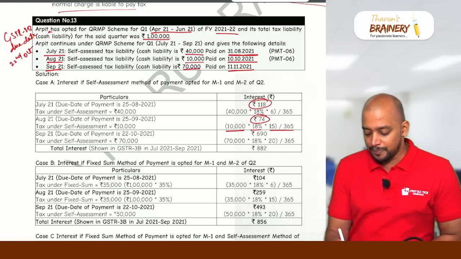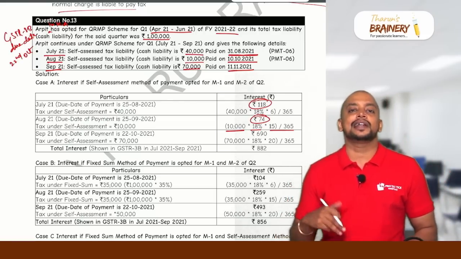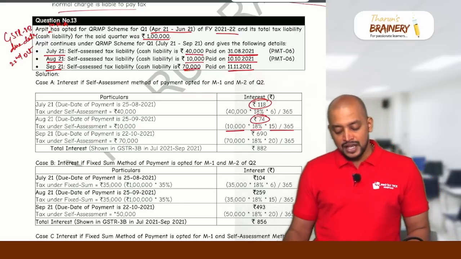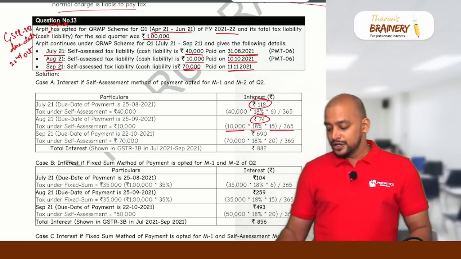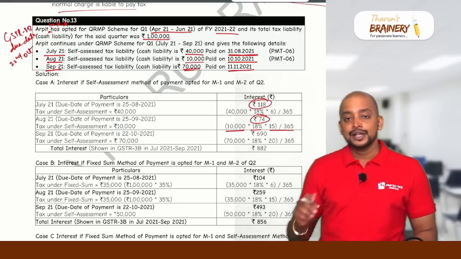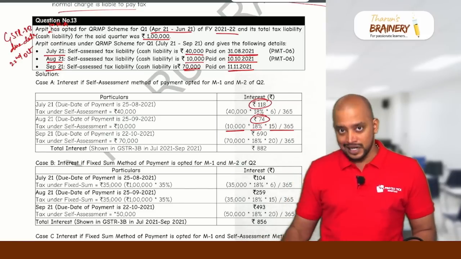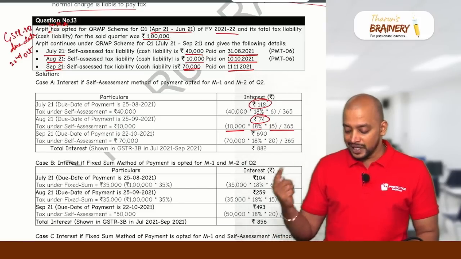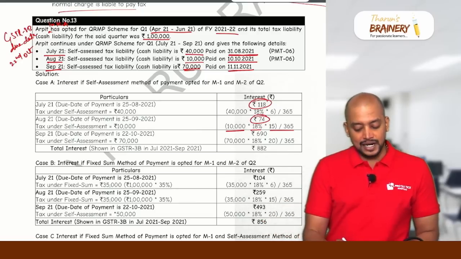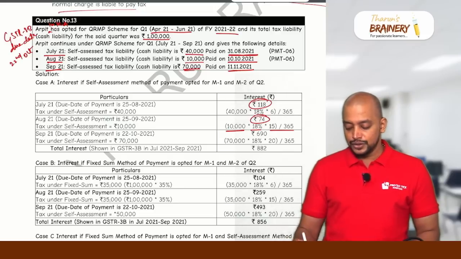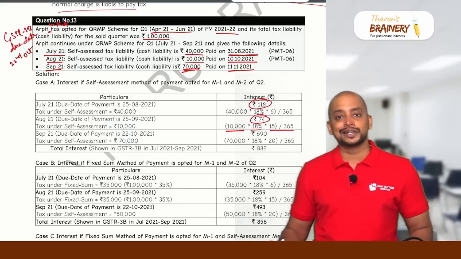So the state will be given in the question. Assume here that Arpit is located in Karnataka. So that's the reason why it will be 22nd October. So by 22nd October, they need to make the payment of this 70,000. But when is it made? 11 November. So in October, 31 minus 22, so 9 days delay in October, and in November 11 days. So total 20 days. So 22nd October to 31st October, so 9 days. Then 11 days in November. So 20 days.